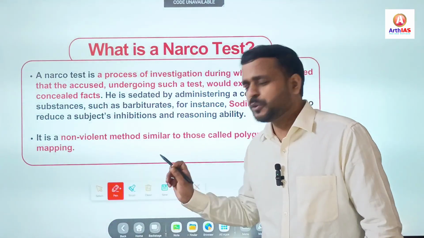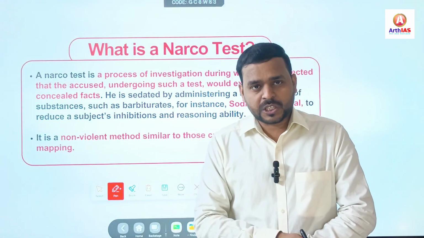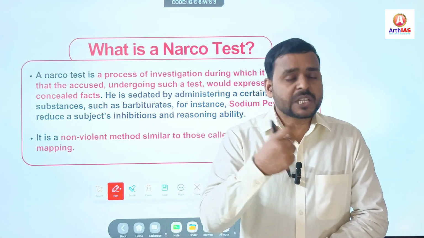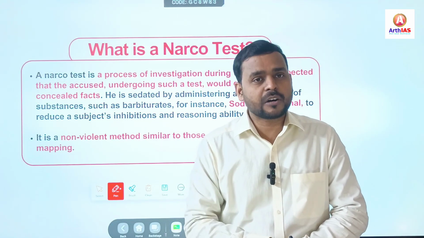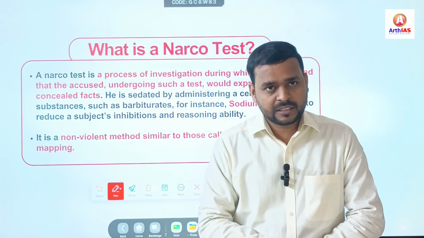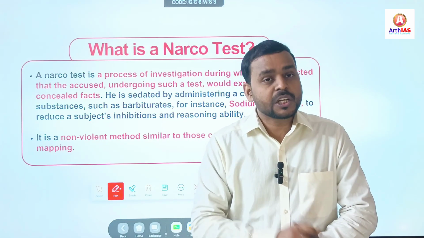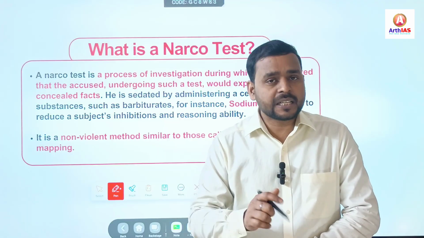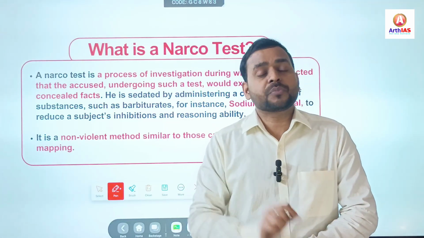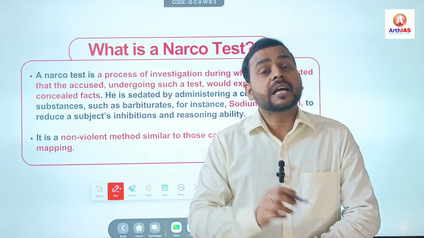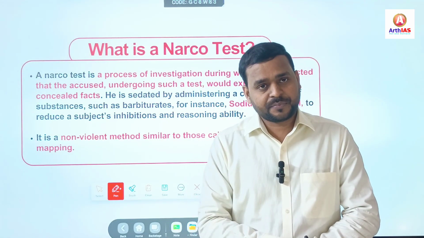So simply, you must be knowing about the narco test, a kind of investigation process in which certain substances are injected in the body of the accused person. For example, sodium pentothal or sodium amytal, right? Narcotic substances are injected in the body of the accused person, and it is expected that he or she will lose logical ability or reasoning ability, and that the accused person will reveal certain concealed facts.